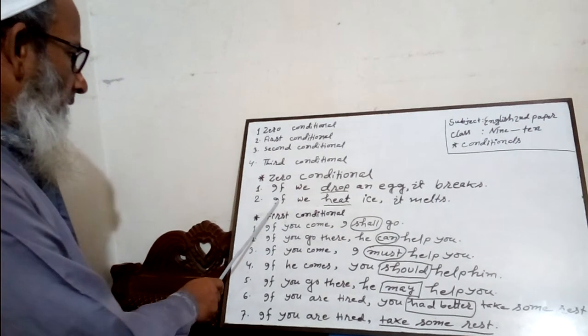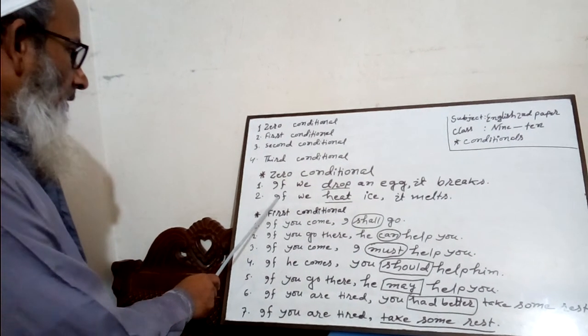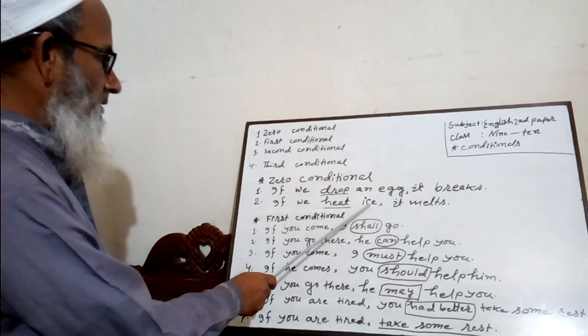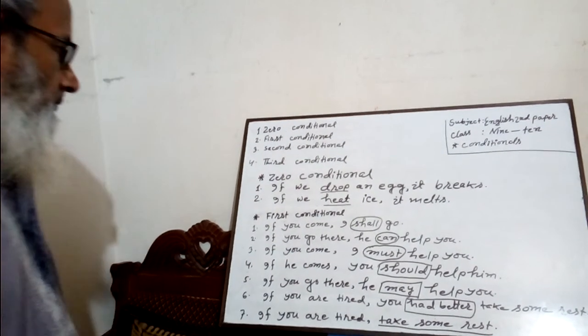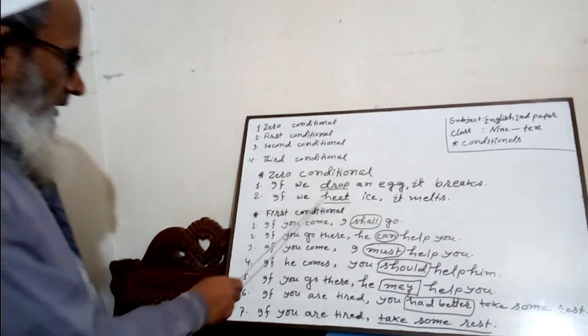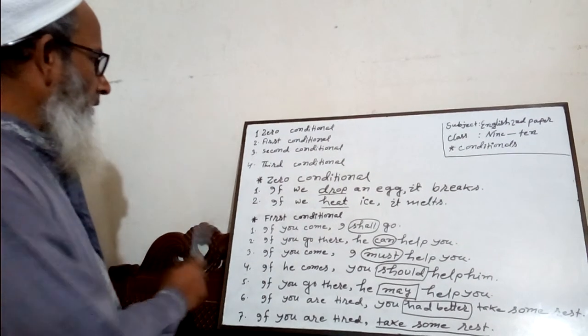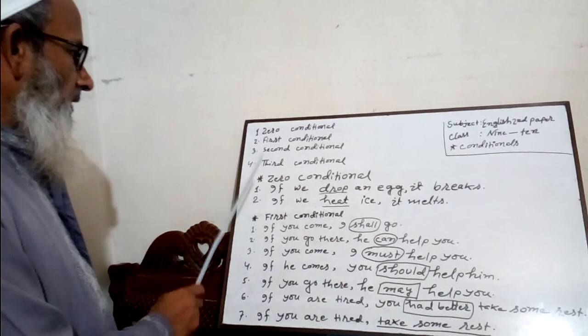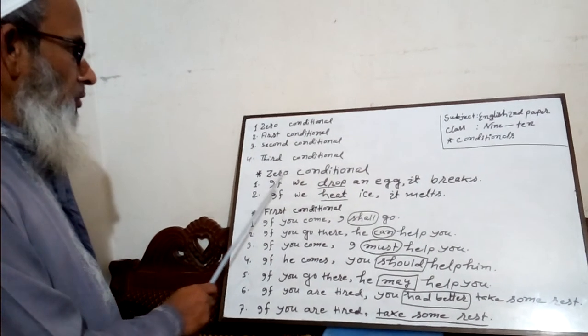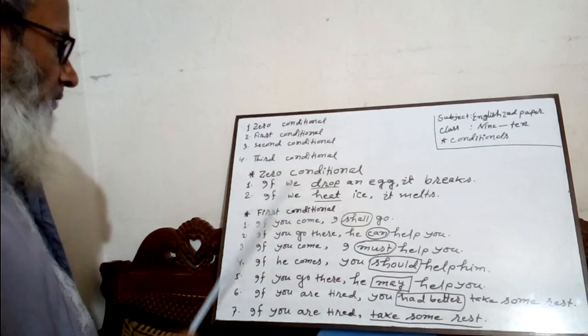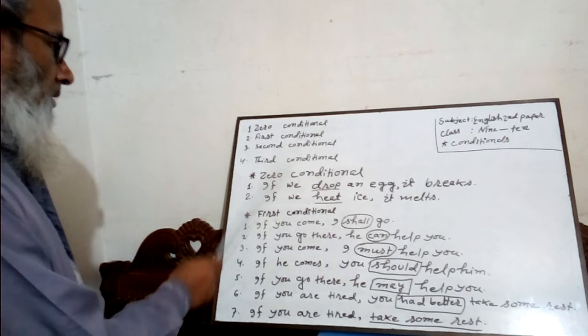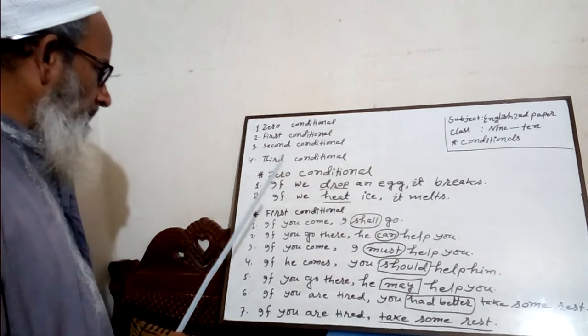Look at the second example. If we heat ice, it melts. Here the action of the if clause is also true. So we can understand that if the action of the if clause is always true, this is called zero conditional. By following this method, you can solve problems with zero conditional.